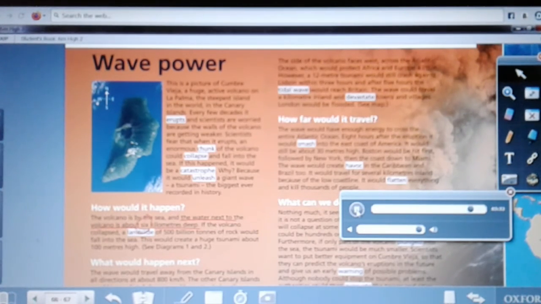Scientists want to put better equipment on Cumbre Vieja so that they can predict the volcano's eruptions in the future and give us an early warning of possible problems. Although nobody could stop the tsunami, at least the authorities could then evacuate the towns and cities that would be in danger and save thousands of lives.